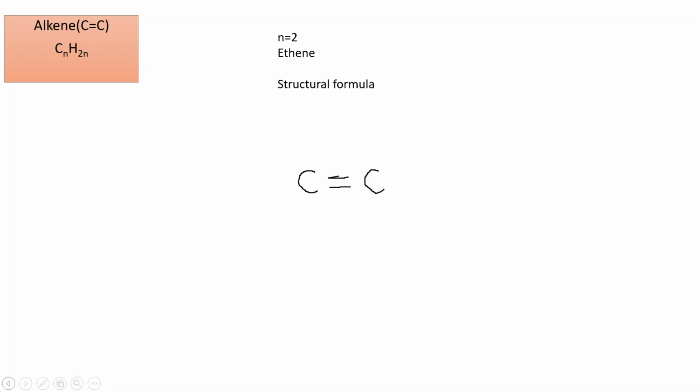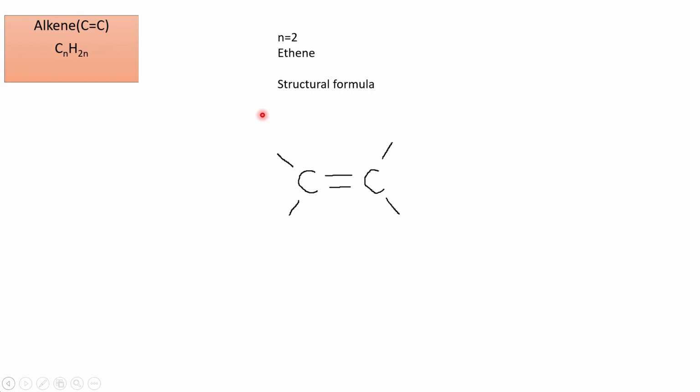After this, we will put the remaining lines. Thus, four lines around each carbon atom, 1, 2, 3, 4. For the next carbon atom, 1, 2, 3, 4. These two lines represent the double covalent bond, indicating that two pairs of electrons are shared.